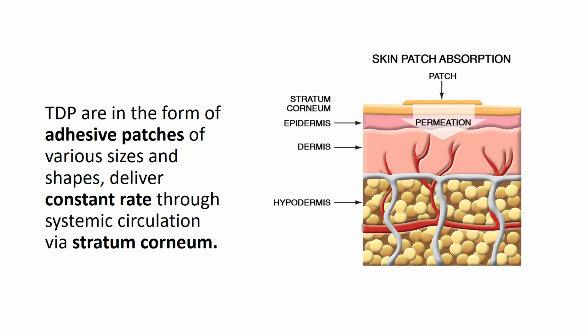From here, the drug is taken in, or the liposoluble drug enters the skin and reaches the vascular circulation directly. When it reaches the vascular circulation, it goes directly into the systemic circulation. Okay, so TDP, nothing but transdermal patches, are adhesive patches of various size and shape which deliver a constant rate of drug through the stratum corneum into the systemic circulation. The adhesive or transdermal patches are placed over the stratum corneum. From there, drugs penetrate into the skin, reach the vascularity, and are absorbed into the systemic circulation. And a constant rate of drug is being delivered into the circulation.